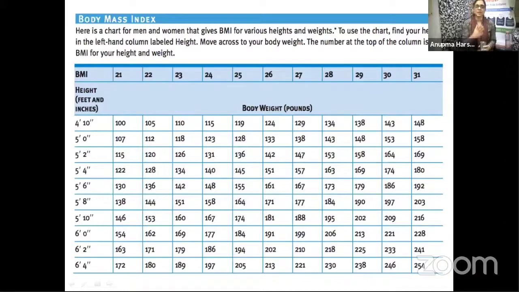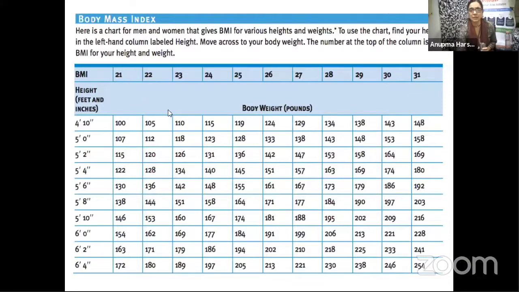So here is a chart for men and women for BMI of various heights. Find your height in the left-hand column, and move across to get your body weight. The number at the top of the column is the BMI for your height and weight. So put down your thoughts and do an exercise where it is quite exhaustive.